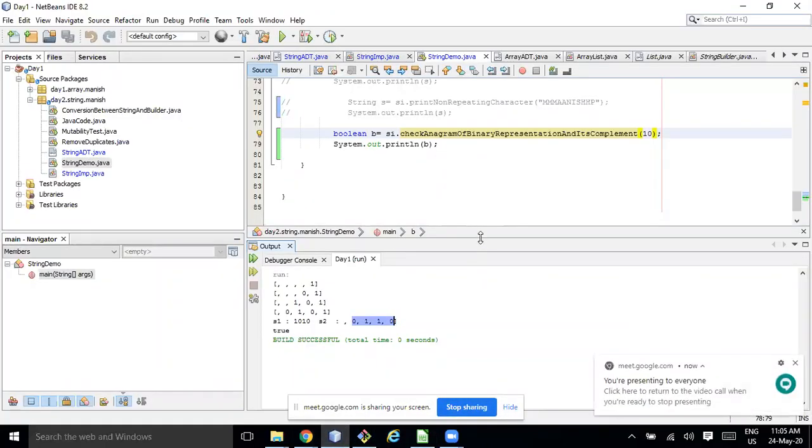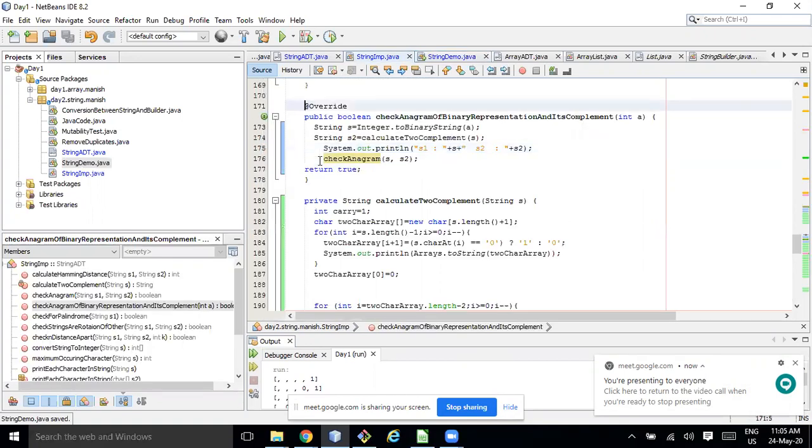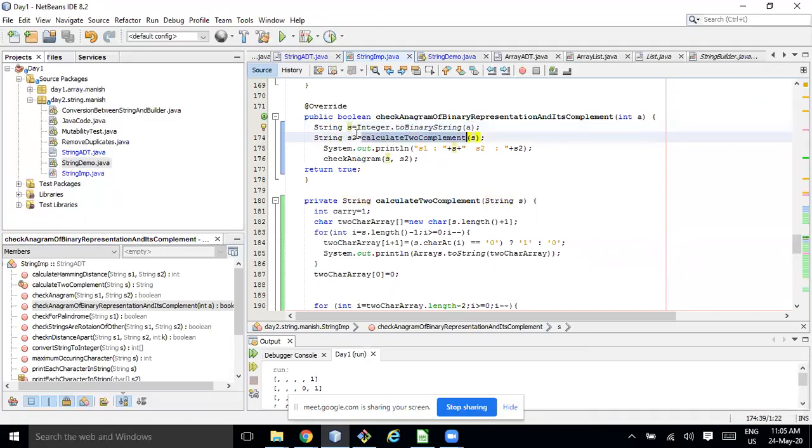Okay, so what I did, guys. This is the method I'm calling. Let's say I'm passing 8 for now. If I go here, this is the method. First I am using Integer.toBinaryString directly and converting to a string. Then I calculate the two's complement, passing this string, and I'm getting it in s2. Then I'm calling the checkAnagram function, passing this, checking what it is returning, and then I am returning true or false.